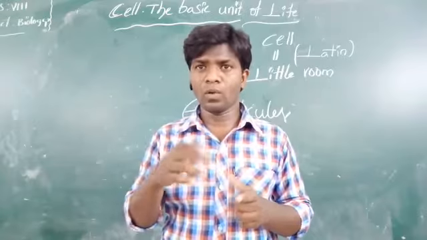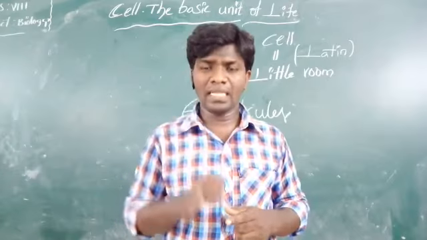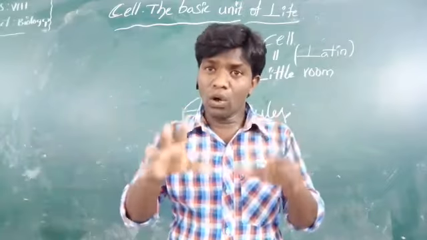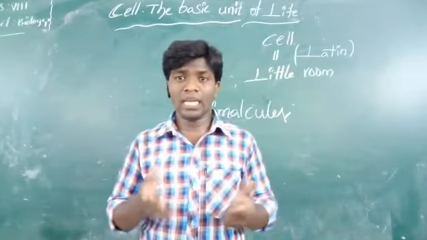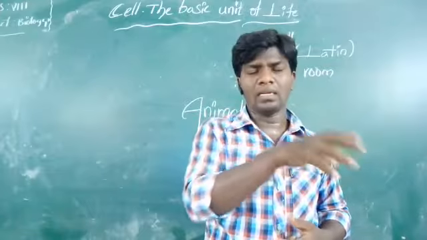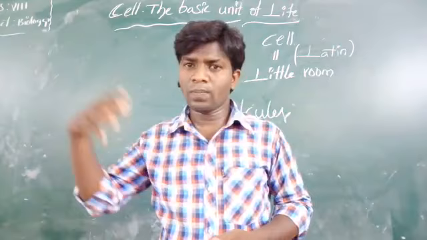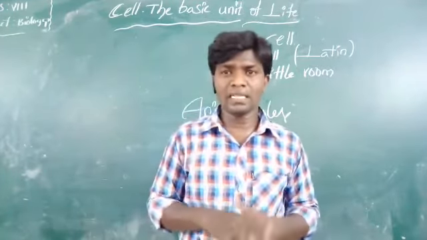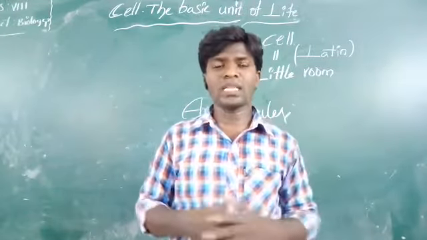Both scientists, Theodor Schwann and Matthias Schleiden, formulated the cell theory, but they did not explain how new cells were formed. They explained that plant cells are formed from plants and animal cells are formed from animals, but they didn't explain how the new cells are formed.